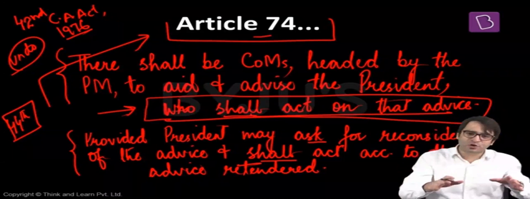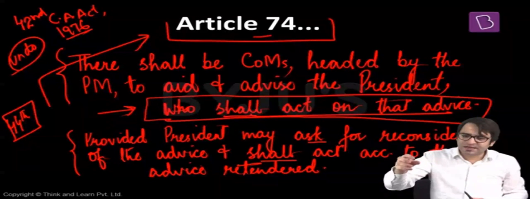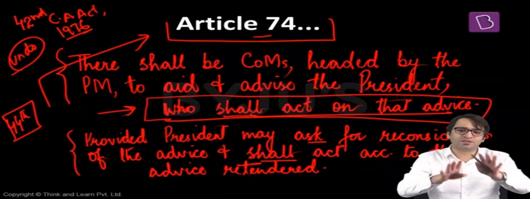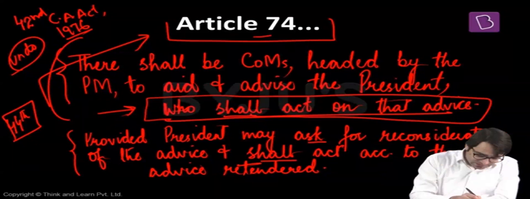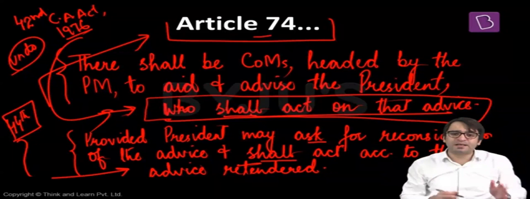The Parliament again amended the Constitution and made one concession in favor of the President. That means, let's say, the Prime Minister and his Council of Ministers recommend to the President, please impose national emergency on this country. Initially, till 1976, it would have been binding on the President to accept this aid and advice and quickly impose national emergency. But because of this 1978 amendment, the 44th amendment, now the President can do something.